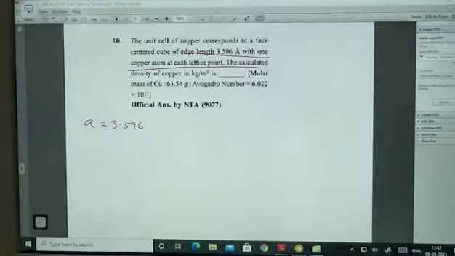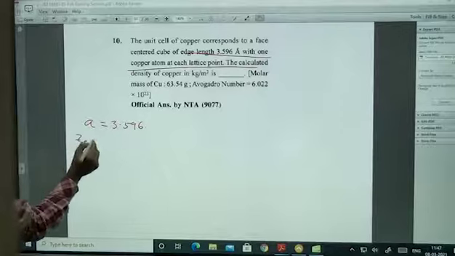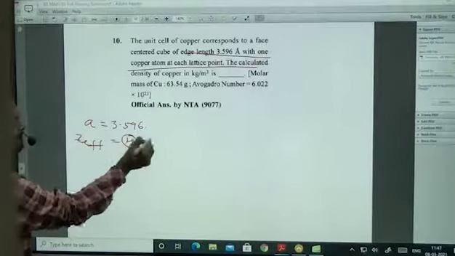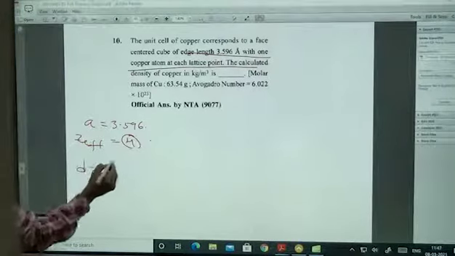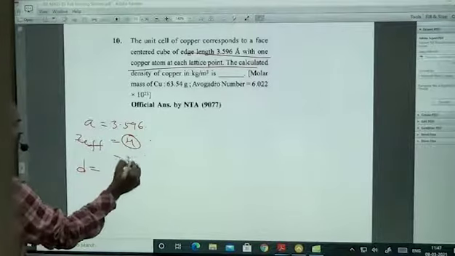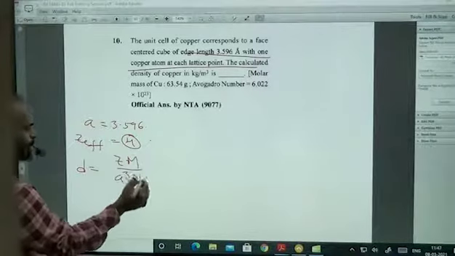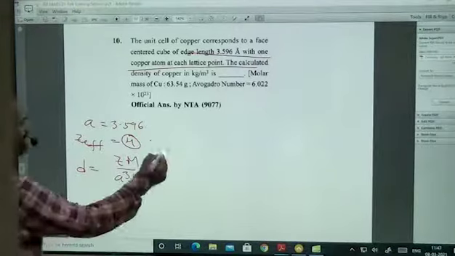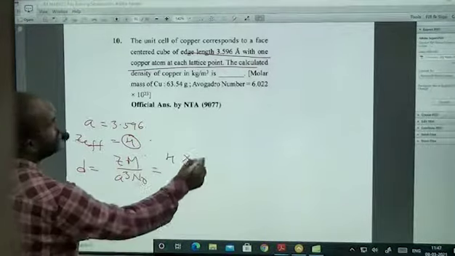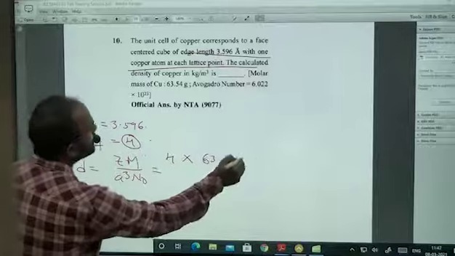One copper atom at each. Okay. Z effective is equal to how much? 4. Density is equal to Z M divided by a cube into N naught. Z value 4, M value 63.54.